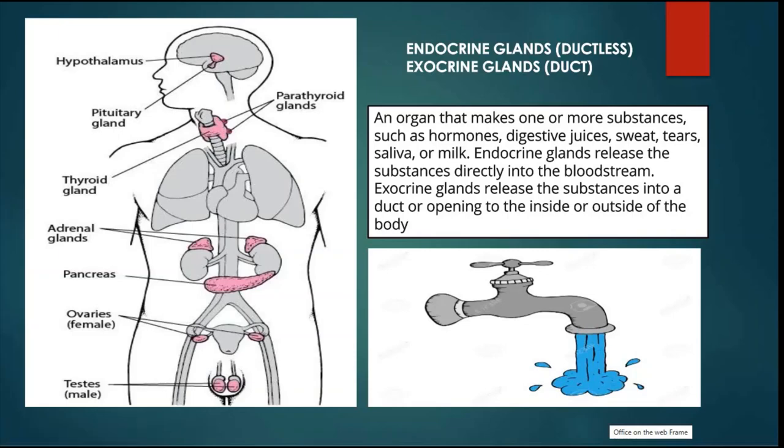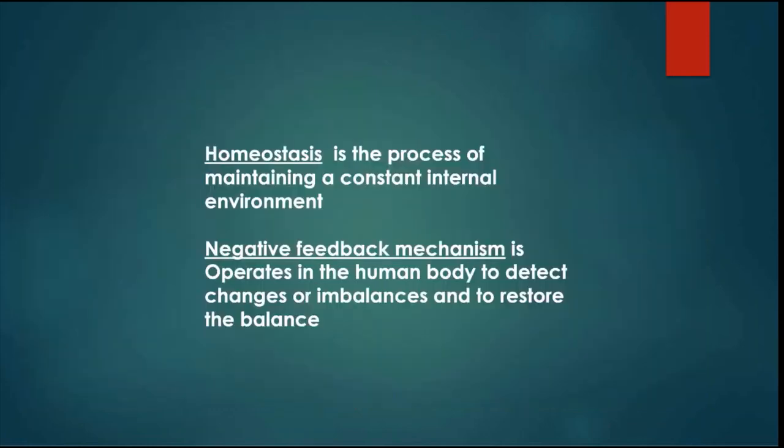Today we're doing endocrine glands part 4 and this is the second last lesson. So today we'll be talking about the adrenal gland. Remember I introduced you to homeostasis as well as negative feedback mechanism. By now you need to know what they are and what they have to do with these glands and hormones, how these glands and hormones work together to maintain the internal environment of a human body.